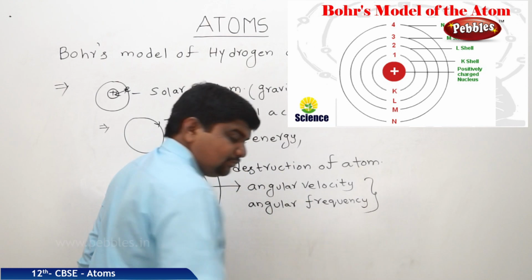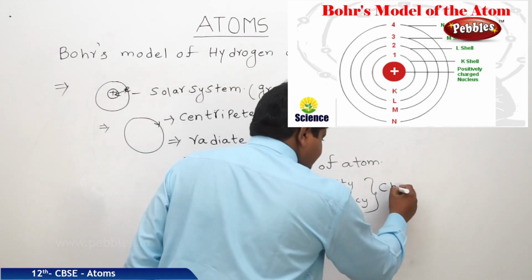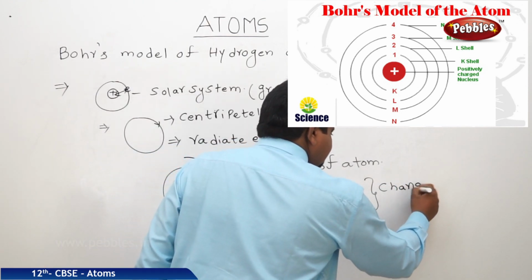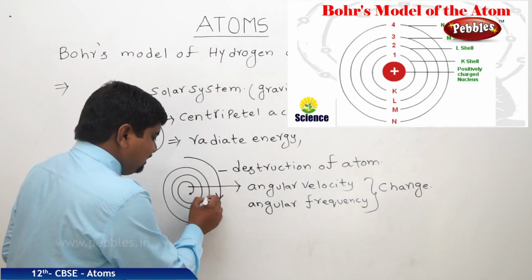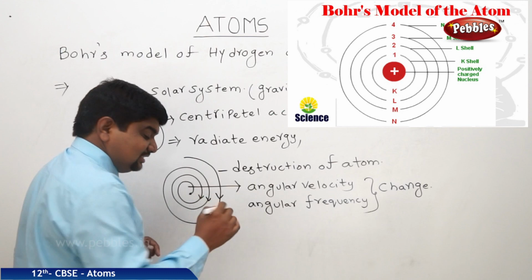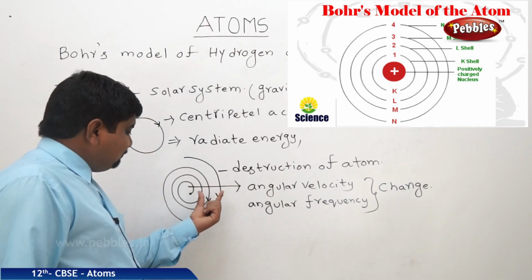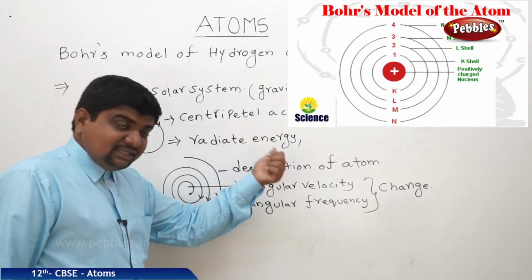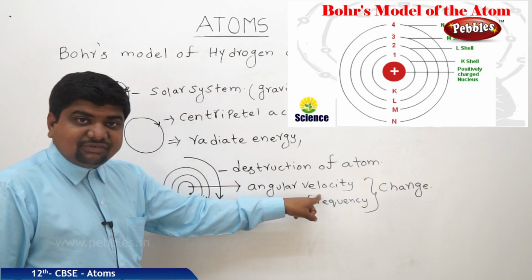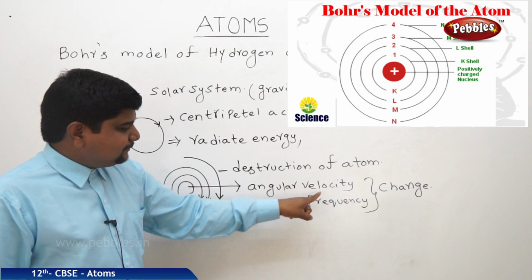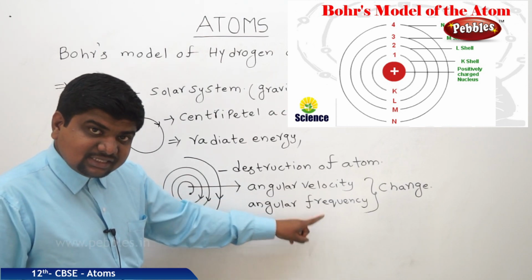These will change because in the spiral path this electron is approaching the nucleus. This is very, very important. When it is approaching the nucleus, its energy will increase and its angular velocity will increase because it is under the influence of the positive charge. Its angular frequency will increase.